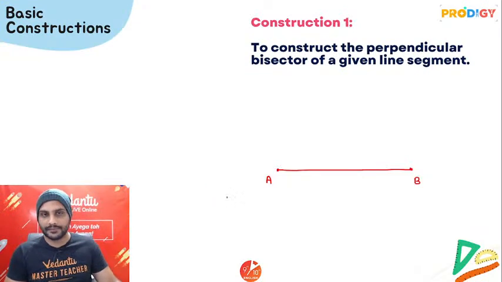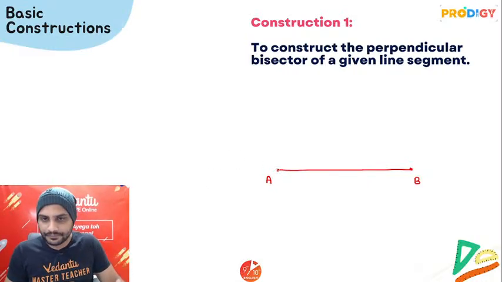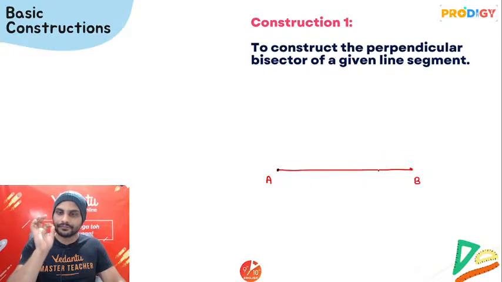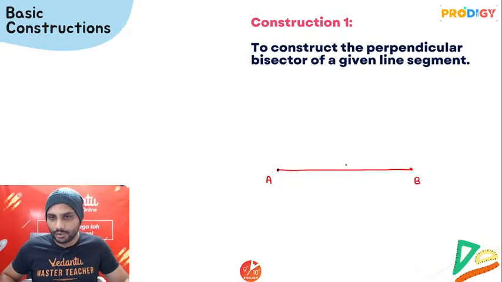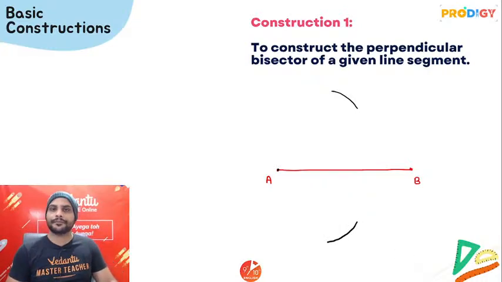two equal parts. So for that construction, what you'll do, you'll keep the tip of the compass here, pencil use karo, ठीक है? Keep the tip of the compass at A, open compass more than half, say up to this length, make one cut at the top like this and make one cut at the bottom like this.